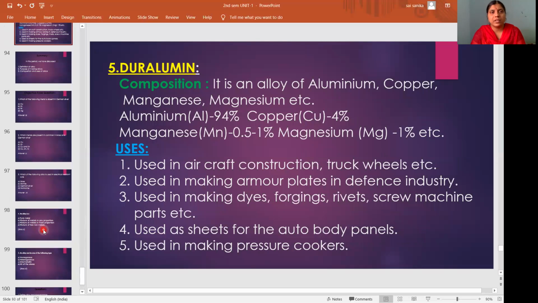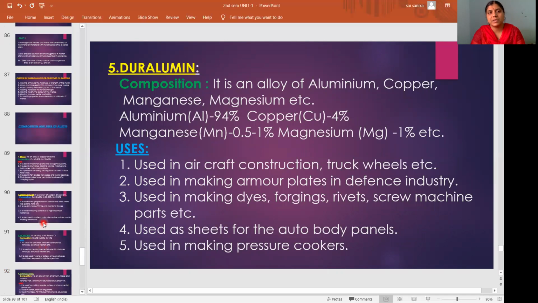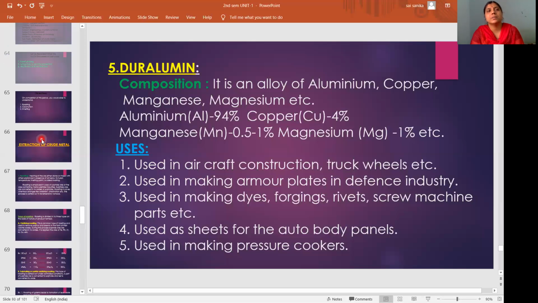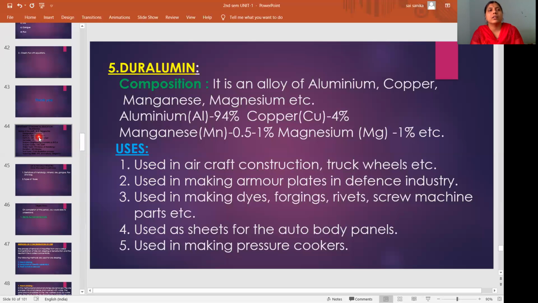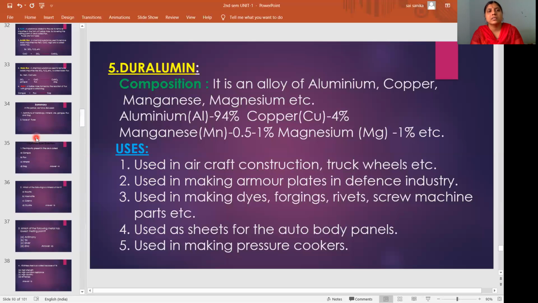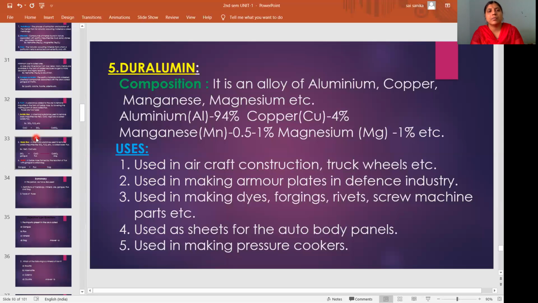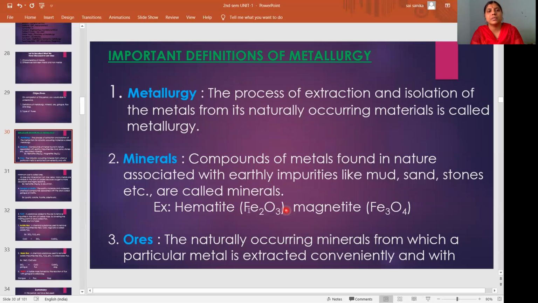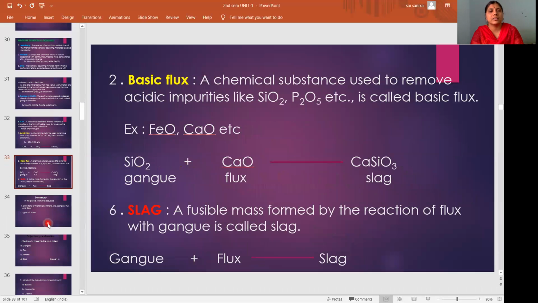With this we finished the first unit in second semester, that is principles of metallurgy. What topics did we study in principles of metallurgy? First, introduction to metallurgy. Then the characteristics of metals, and the differences between metals and non-metals. Some of the terms related to metallurgy: mineral, ore, gangue, flux, slag, and types of fluxes.